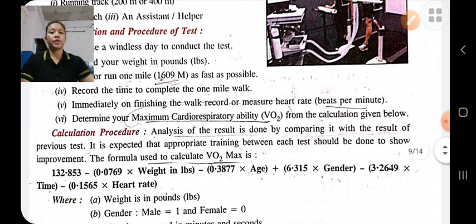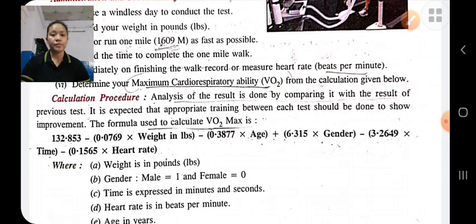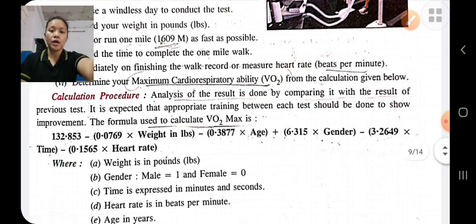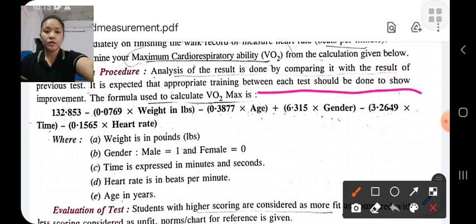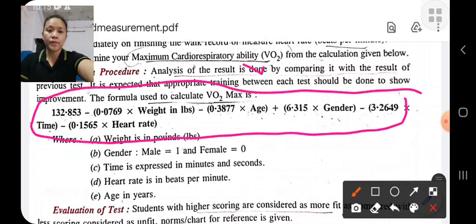For calculating the cardiorespiratory ability, we use the formula: 132.853 minus 0.0769 into weight in pounds, minus 0.3877 into age, plus 6.315 into gender, minus 3.2649 into time, minus 0.1565 into heart rate.